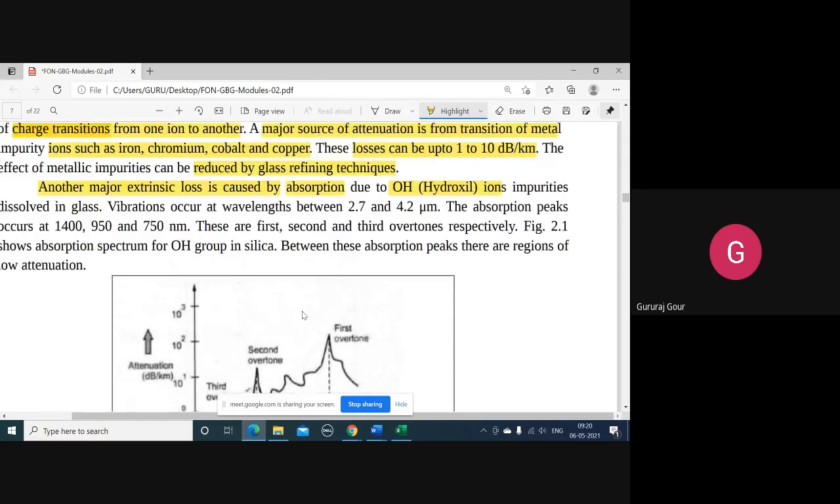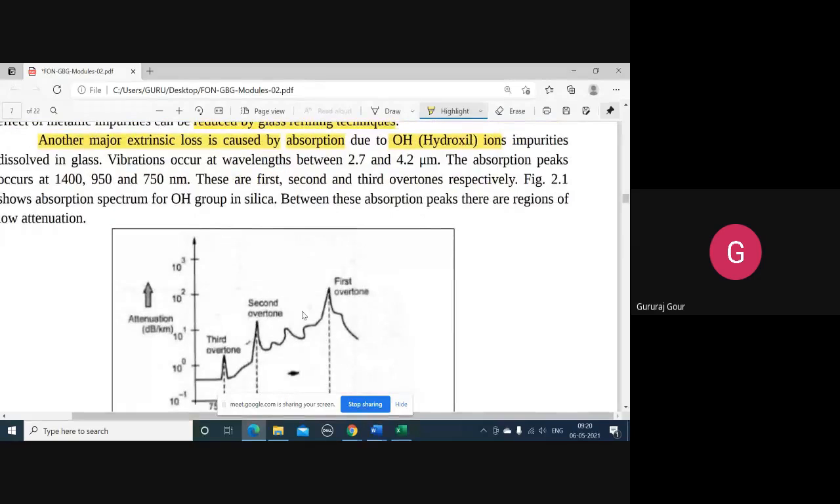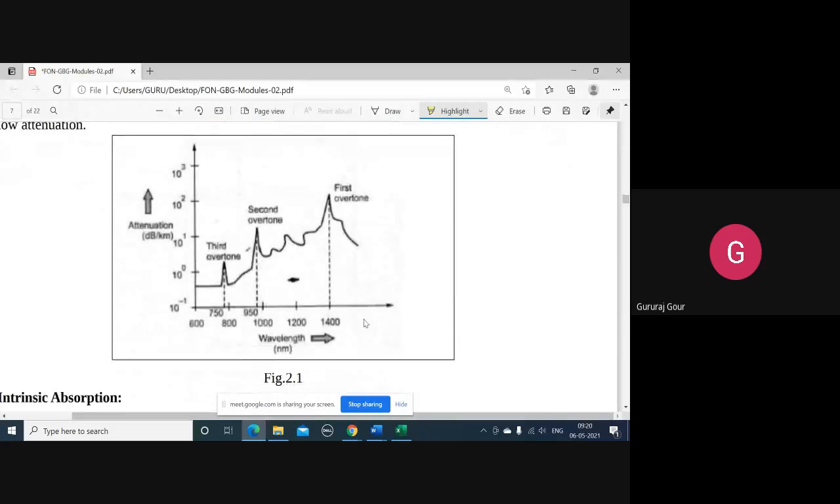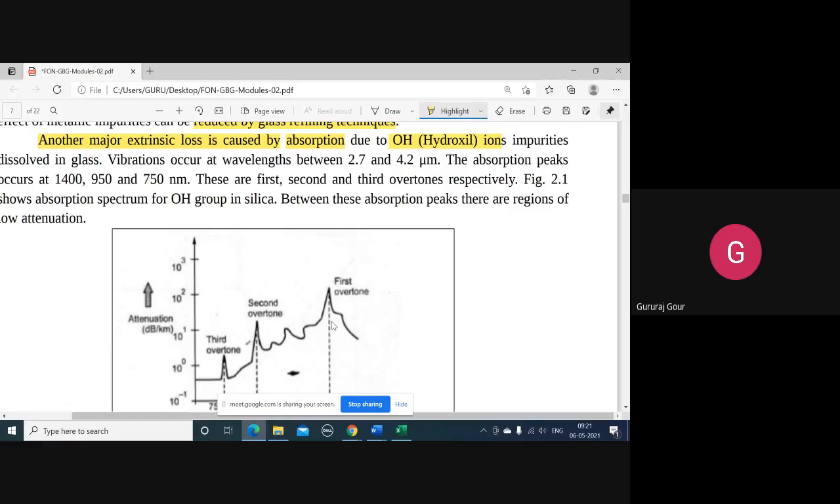Okay. So these peaks are mainly concerned with the absorption spectrum of the hydroxyl group in silica. With respect to the silica compound, we got some readings and drew this with respect to silica only. Three peaks are showing the maximum absorption we are observing, at 750, 950, and 1400 nanometer wavelength, due to absorption of the hydroxyl ions. That is happening because of the impurity dissolved in the glass.